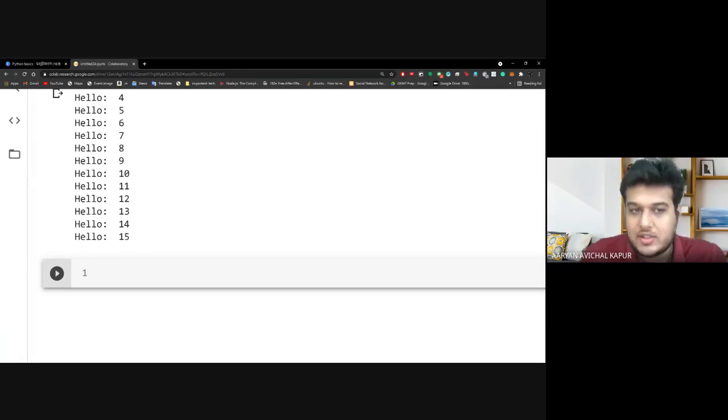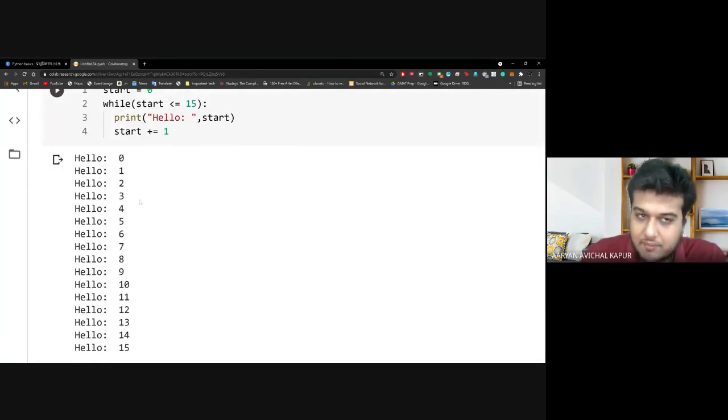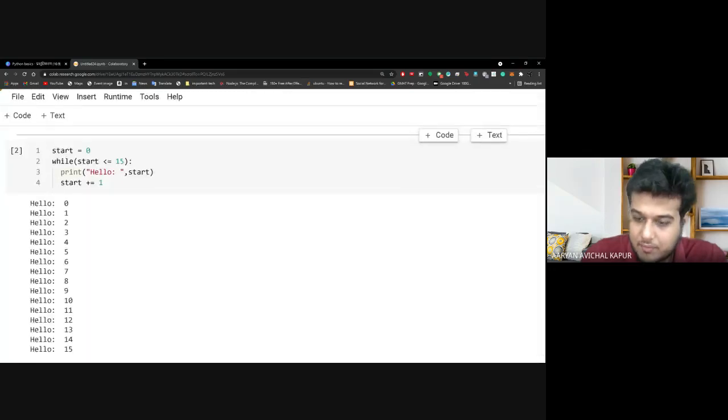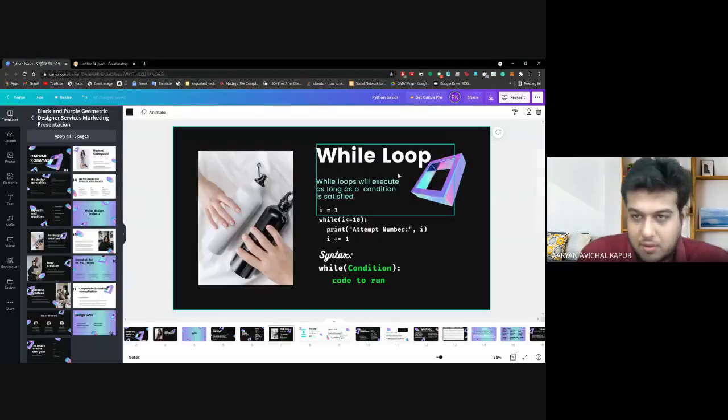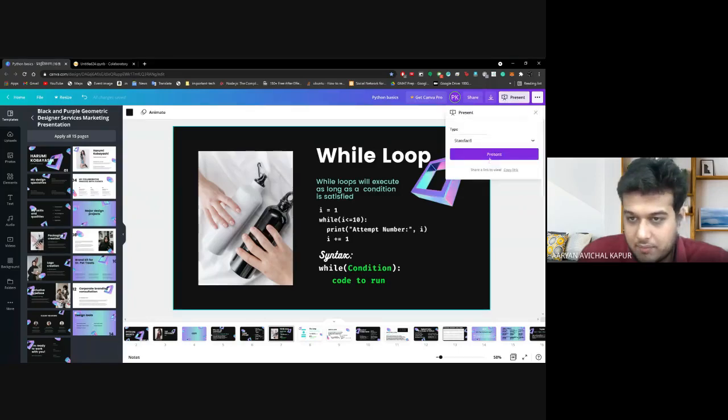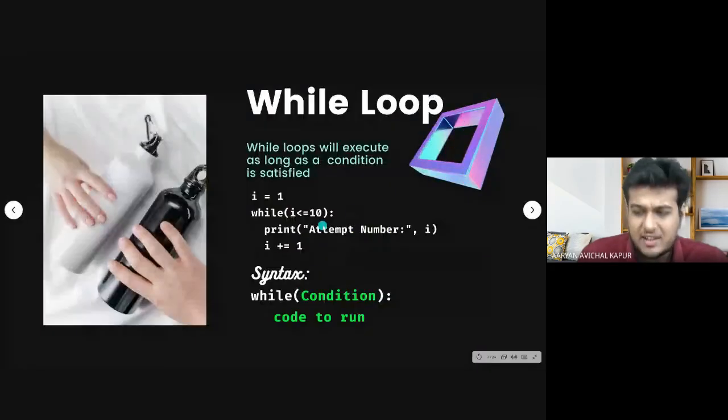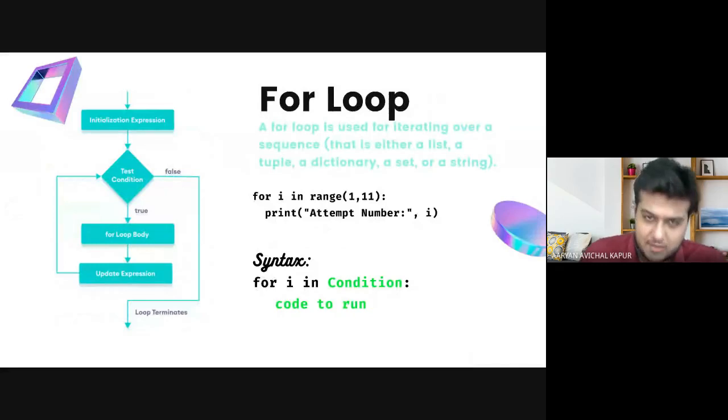So is the execution of while loop clear to everyone? Anyone could turn on the mic or type. Yeah, perfect. Thank you, Nikhil. Right. So now we will look into the for loop, and once we do that, then I will tell you which one you use when, right?